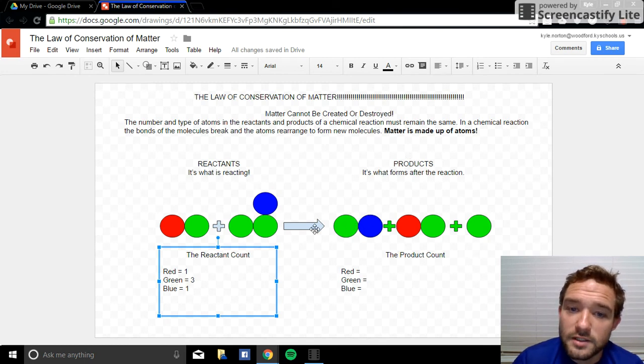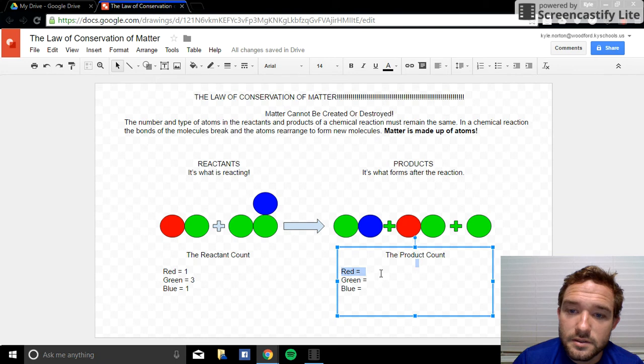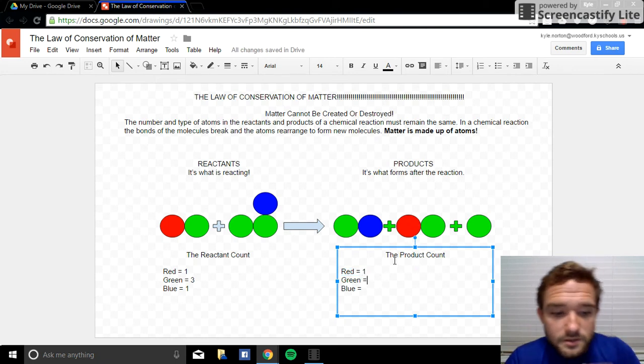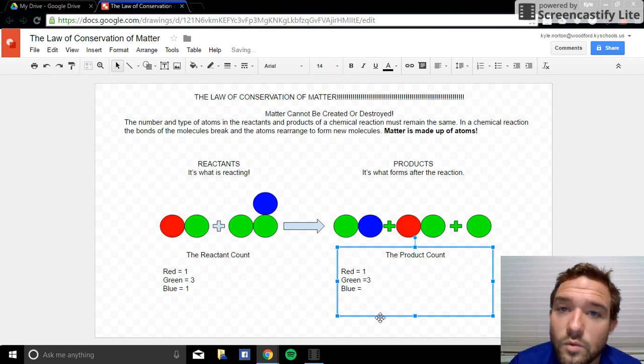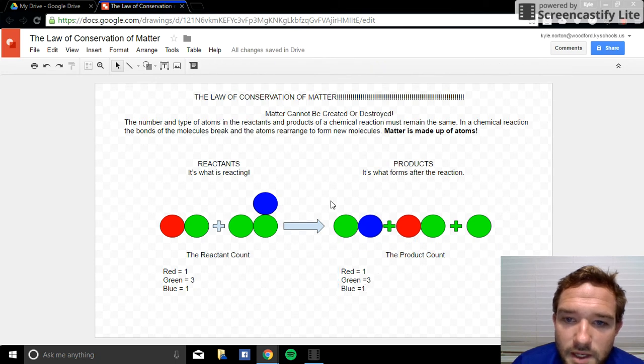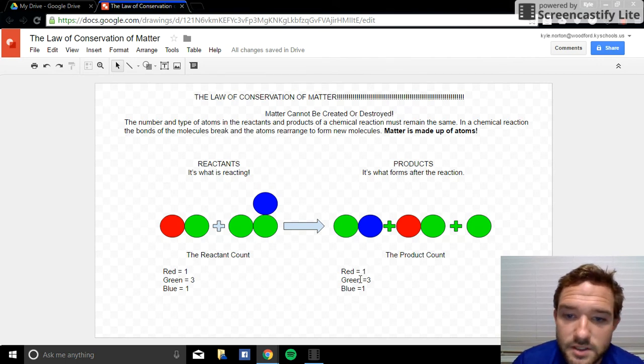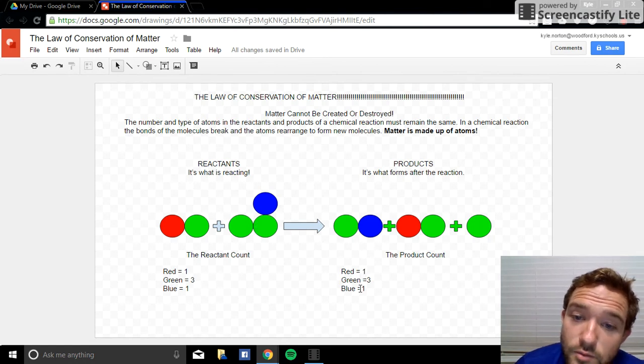So let's count up our products, everything to the right of the arrow. To the right of the arrow, we have 1 red, we have 3 greens, and we have 1 blue. I don't know about you, but at WCMS, we all know that 1 red equals 1 red, 3 greens equals 3 greens, and 1 blue equals 1 blue. That means that in the reactants, we had 1 red, 3 greens, and a blue, and in the products, we had 1 red, 3 greens, and a blue.